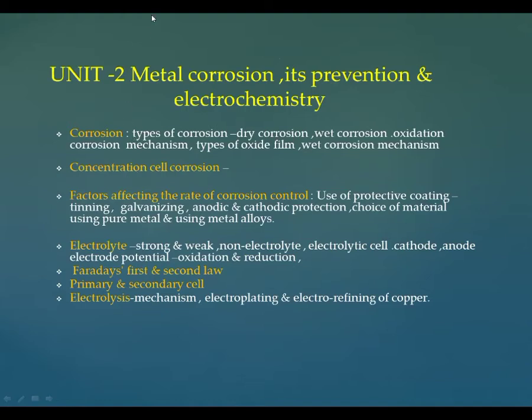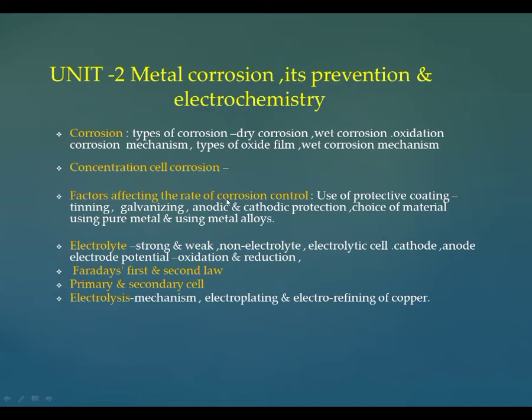Next, the second unit of basic chemistry is metal corrosion, its prevention, and electrochemistry. In this unit, we discuss different topics. The first topic is corrosion: what is corrosion and its types. The types of corrosion are dry corrosion and wet corrosion and their mechanism. Second, we discuss concentration cell corrosion.